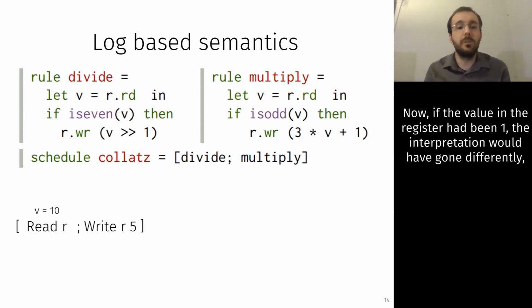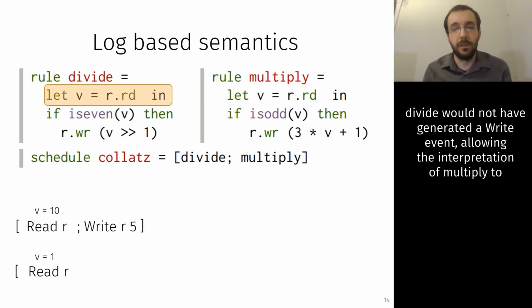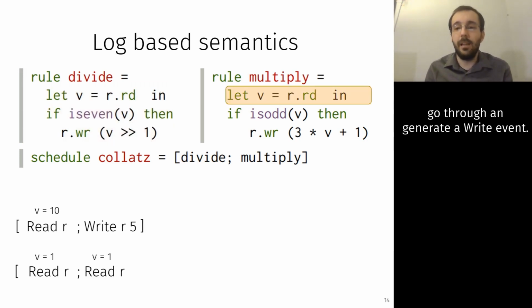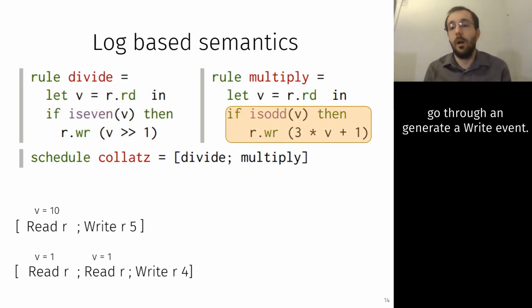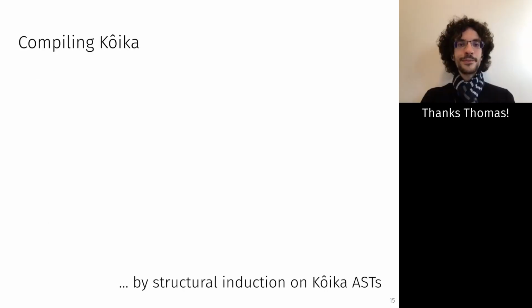Now, if the value in the register had been 1 instead of 10, the interpretation would have gone differently. Divide would not have generated a write event, allowing the interpretation of multiply to go through and generate a write event, write 4. Thanks, Thomas.